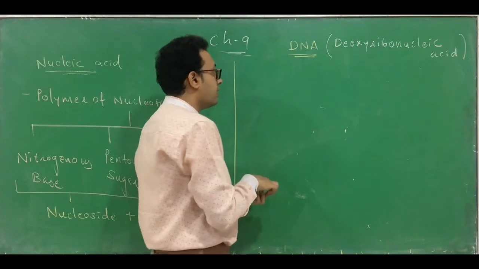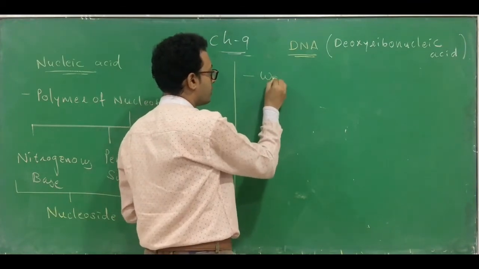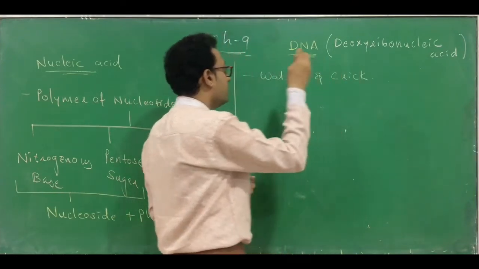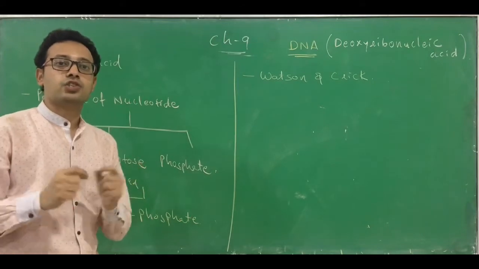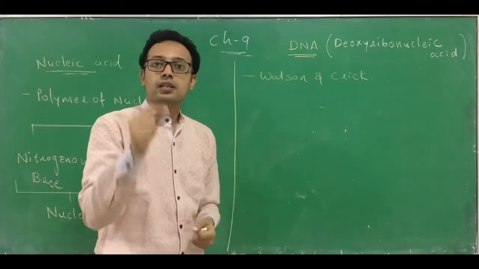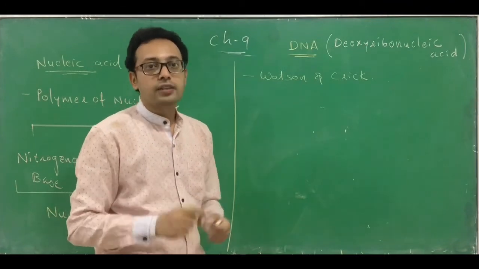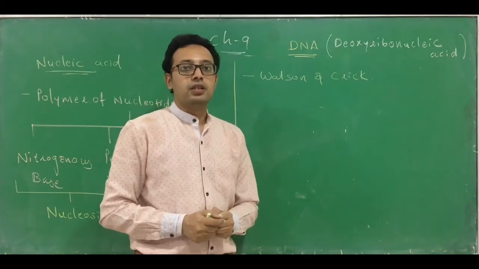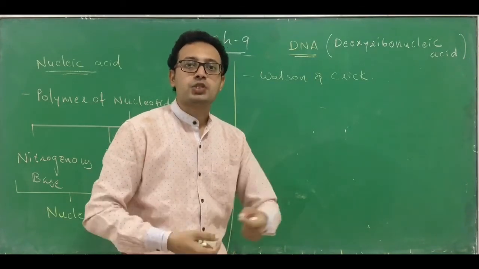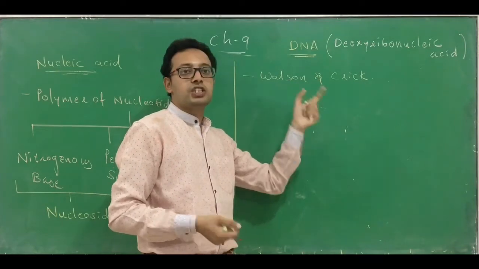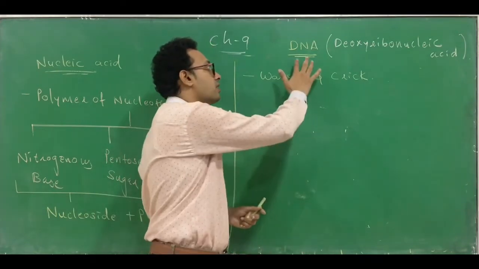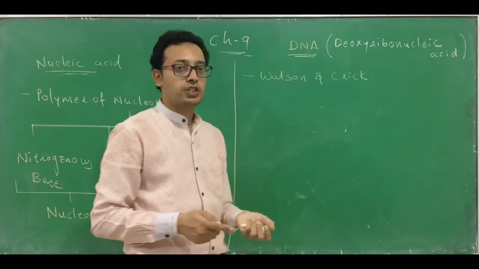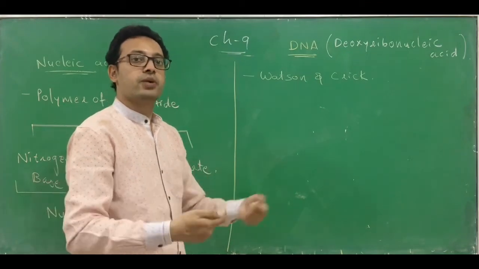The structure of DNA was discovered by, you have to remember these two scientists, Watson and Crick. These two scientists discovered the structure of DNA, and for that they won the Nobel Prize, because it is a significant discovery in biology. Due to that we are able to solve many mysteries related to it. So Watson and Crick are the two scientists who discovered the structure of DNA. According to the structure proposed by Watson and Crick, what kind of arrangement can you find in the structure of DNA?